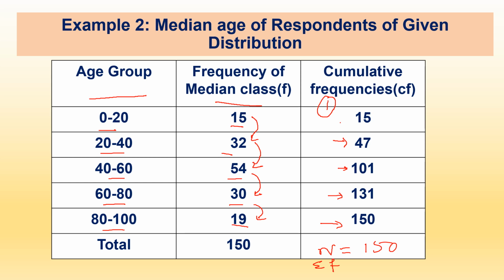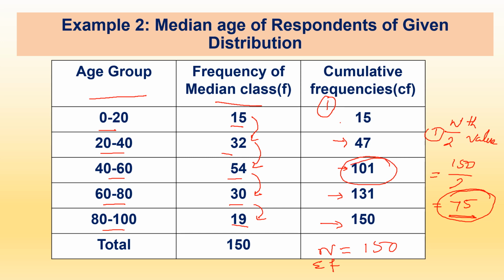In this data set, the first step is to find the median class. To find the median class, we do n by 2. Here n is 150 divided by 2, which comes 75. So the score 75 belongs to the cumulative frequency 101. Thus the median class of this class interval is 40 to 60.